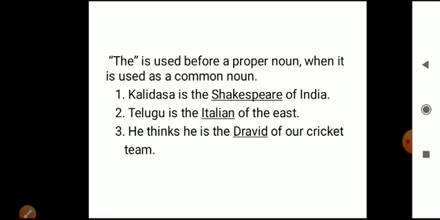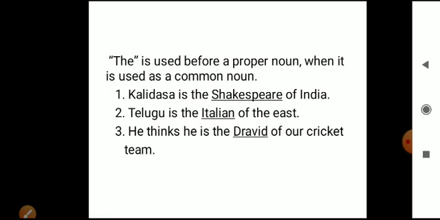Okay, Shakespeare is the writer of England. But here Kalidasa is compared to, not compared to Shakespeare, but Kalidasa is the Shakespeare of India. That proper noun is used as a common noun here. So Kalidasa is the Shakespeare of India. When a proper noun is used as a common noun, the is used before that noun. Okay, beta, before that noun. Telugu is the Italian of the East.